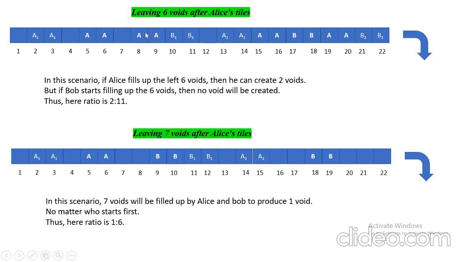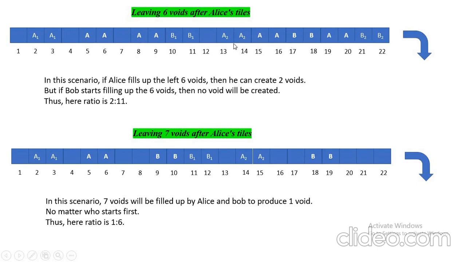So either Alice's turn or Bob's turn, he has to fill up either 7, 8 or 8, 9. So 2 voids will be generated from this. But as Alice has placed 5 and 6, Bob will place 17 and 18, creating 2 sets of consecutive squares, such that it will be compulsory for Alice or Bob to fill this.